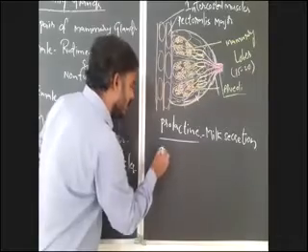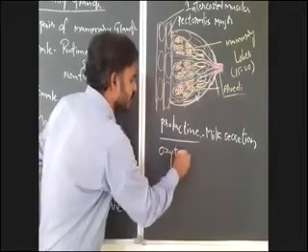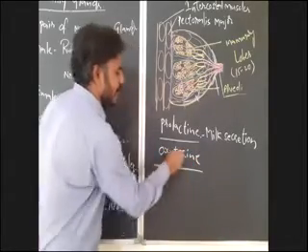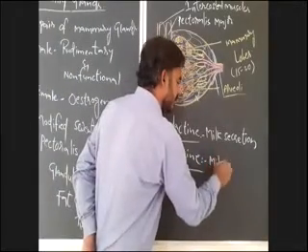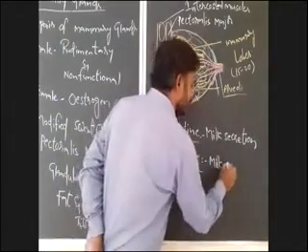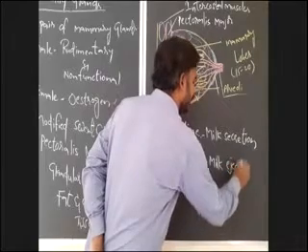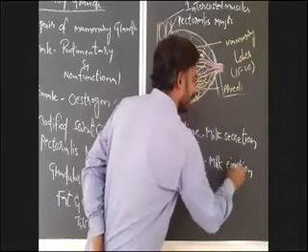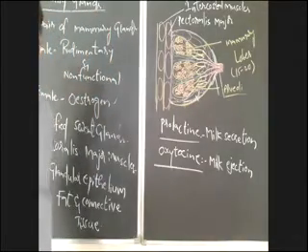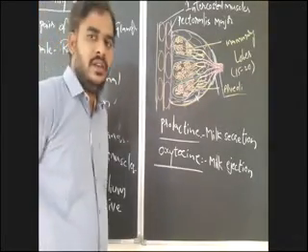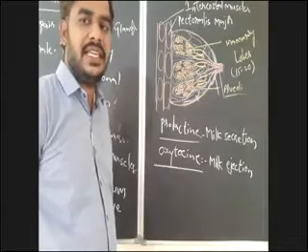That is also a pituitary hormone, oxytocin. Oxytocin is responsible for ejection of milk. Prolactin is responsible for the production or secretion of milk.